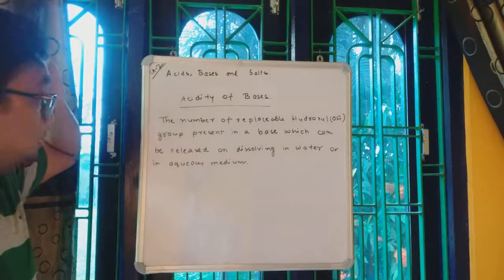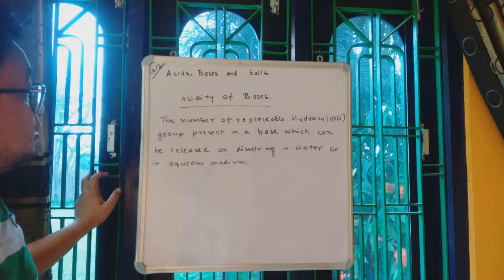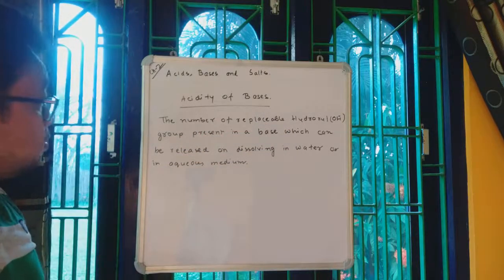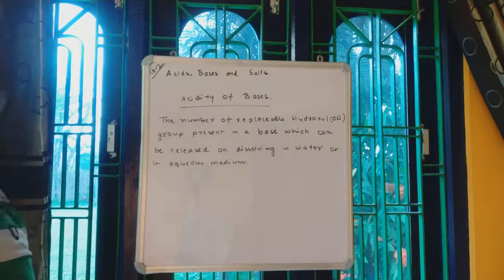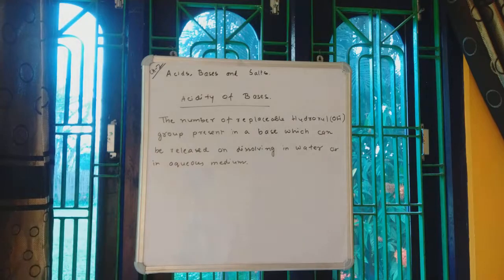So now you write down the definition in your copies. The number of replaceable hydroxyl groups present in a base which can be released on dissolving in water or in aqueous medium. So this is the definition of acidity of bases.